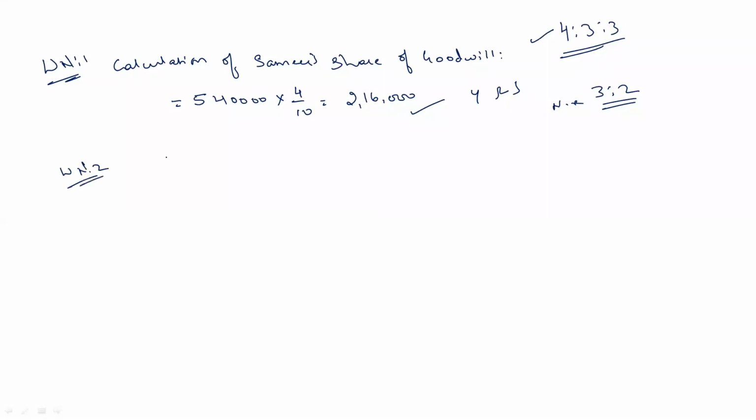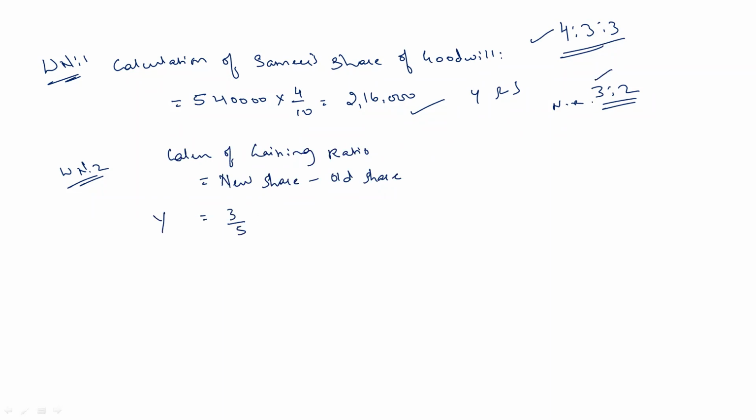Working note number 2, calculation of gaining ratio of Yasmin and Saloni. We know the formula for gaining ratio, that is new share minus old share, right? So first let's find out for Yasmin. Yasmin's new share is 3 by 5. Yasmin is the second partner, right?